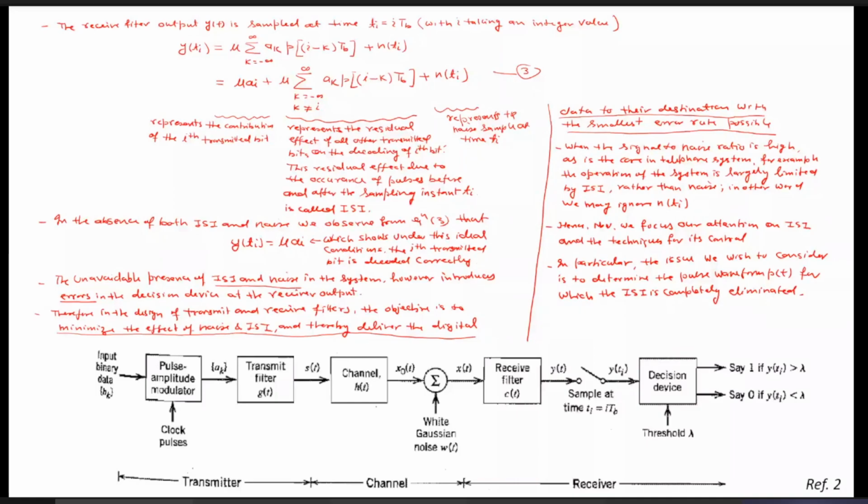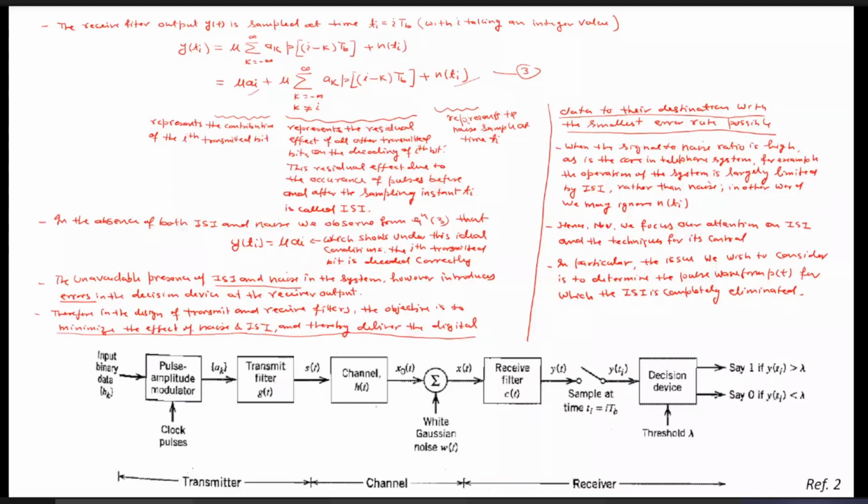So n(t_i) I have written over here, and because of this k equals i, we can write it as mu a_i first, plus mu times the rest of the terms, summation k equals minus infinity to infinity, with the same relationship a_k p((i minus k) T_b), except that k must not be equal to i, because that i we have already considered.